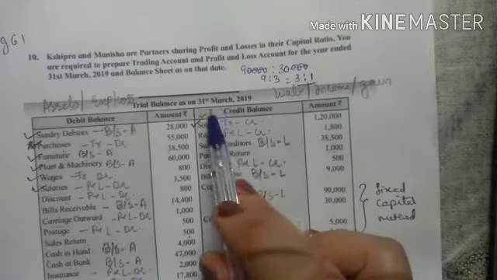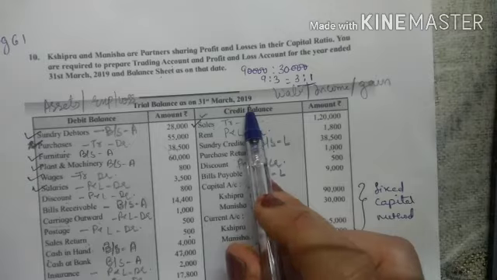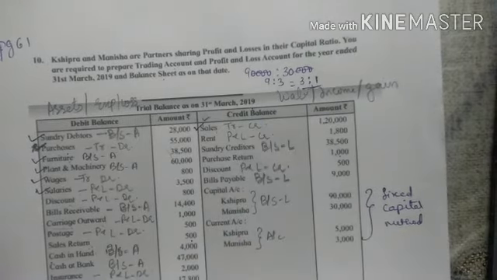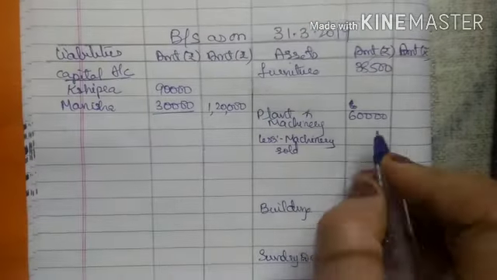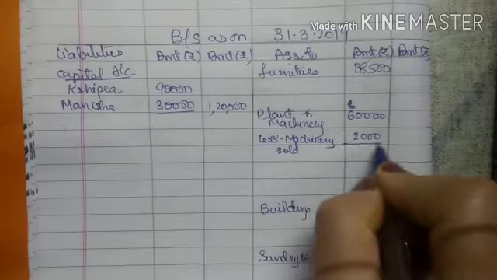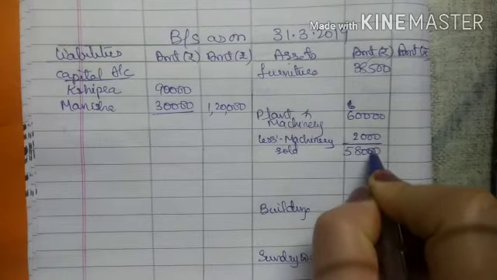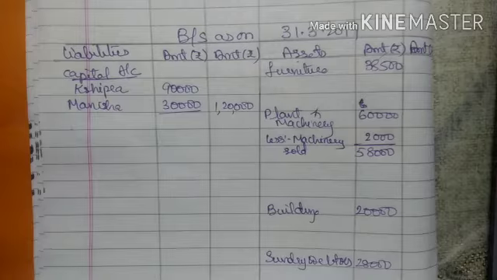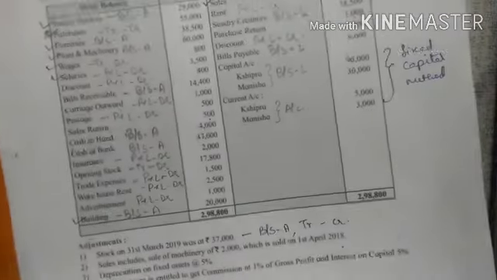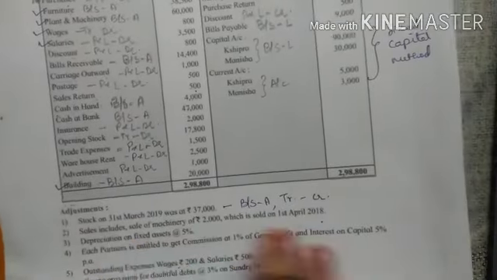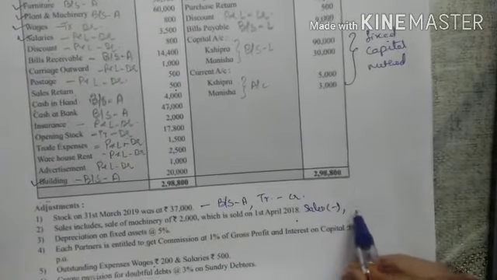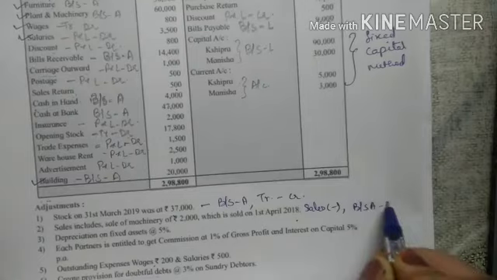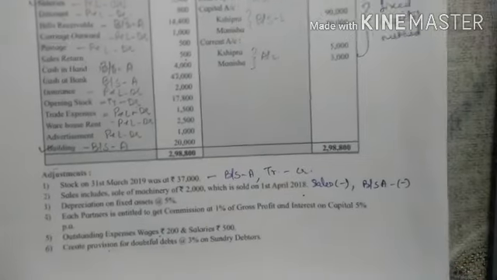This is the 31st March 2019 balance sheet, meaning on the first day of the financial year we have sold this machinery, right? So 2000 we will deduct. So 60,000 minus 2000 is 58,000, right? So we have given the two effects. One is deduct from sales, sales minus, and second is balance sheet assets minus, right? We have given the two effects.